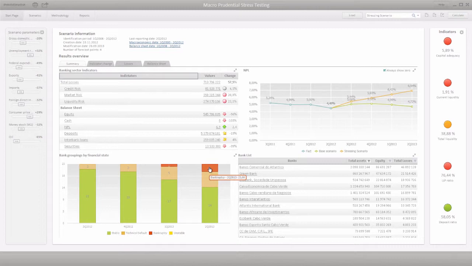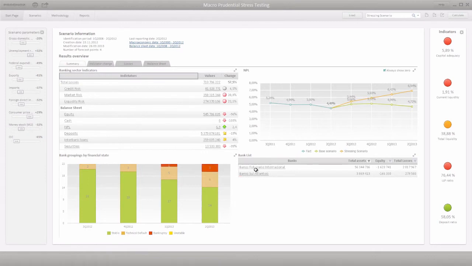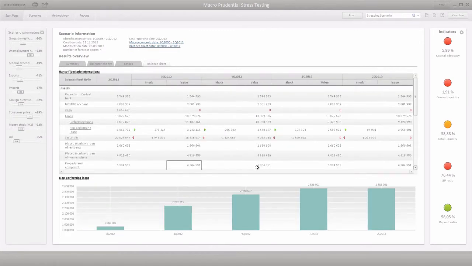In the bottom part of the window, you can group banks by the financial state defined during stress testing. Currently, the chart shows that at the beginning of the stress testing period, no banks were in the state of bankruptcy. By the end of the stress testing period, 3 banks are in this state due to the increased macroeconomic shock. The system enables you to view a list of bankrupt banks and analyze their statements.